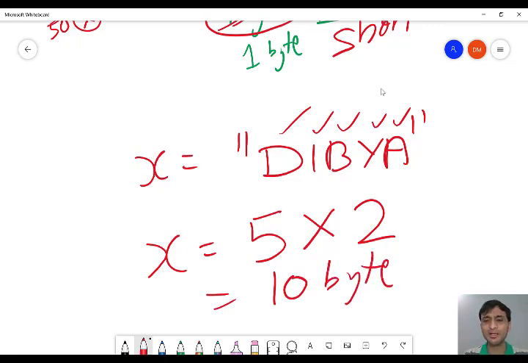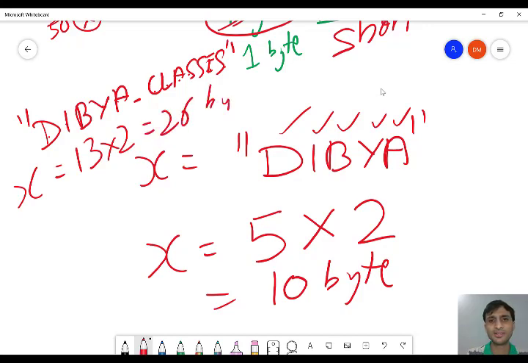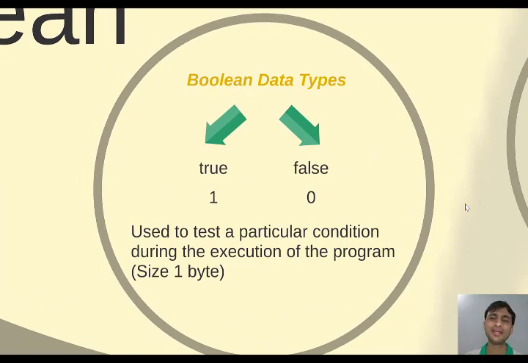So it will change. For example, if I am writing Dibya classes as the string, here there are 1, 2, 3, 4, 5, 6. Space is also a character. 7, 8, 9, 10, 11, 12, 13. So the size will change. That is 13 into 2, that is 26 bytes. The size of string is not fixed. It will change. Okay, it depends on the string constant we are storing in that variable. It is flexible. But the size of byte, short, int, long, char is fixed. The value is fixed.